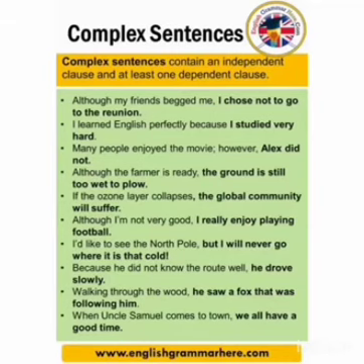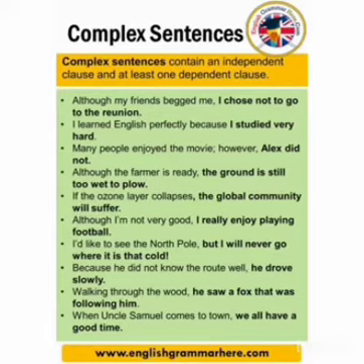Let us see some examples of complex sentences, and we shall locate the subordinating conjunctions. First sentence: Although my friends begged me, I chose not to go to the reunion. Although is the subordinating conjunction. Next: I learned English perfectly because I studied very hard. Because is the subordinating conjunction. Many people enjoyed the movie, however Alex did not. Although the farmer is ready, the ground is still too wet to plow. Although is the subordinating conjunction.